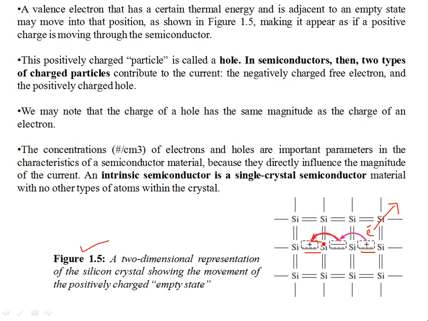This hole has the same charge magnitude as an electron, so it looks like the hole is being transferred.